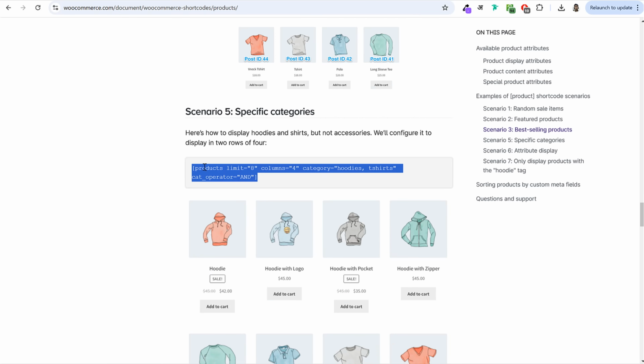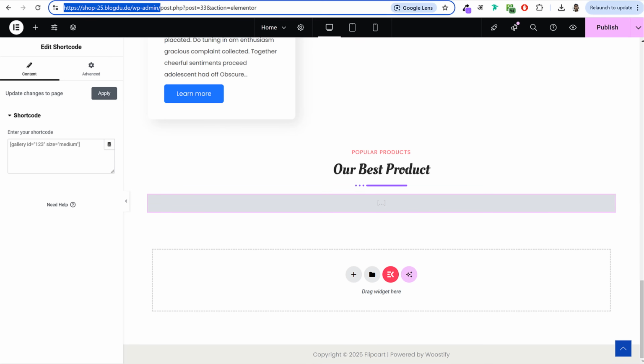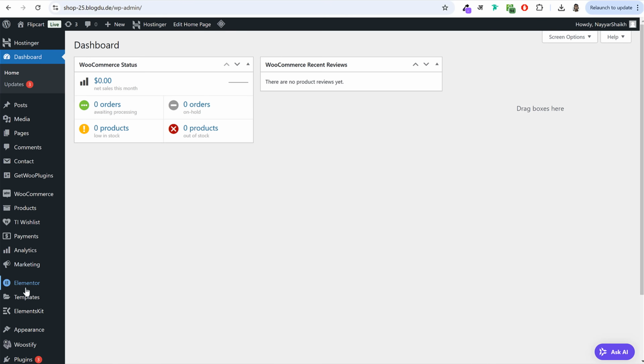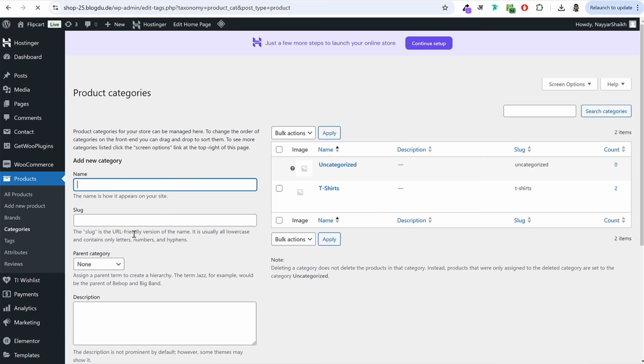Okay, copy this one, but you just have to replace this. Under category, it says hoodies and t-shirts. Instead of hoodies and t-shirts, you can add whatever category you want. So if I go back to my dashboard, under products, you will see categories. So under products, click on categories. And here, as you can see, we have t-shirts, we have uncategorized.